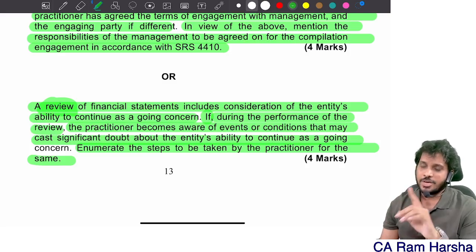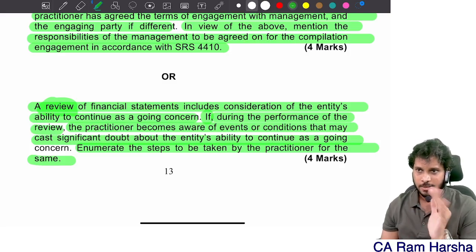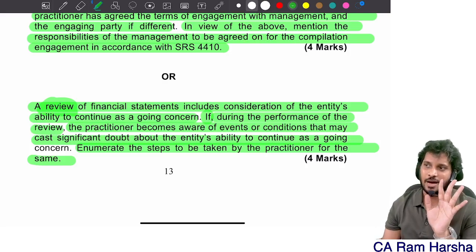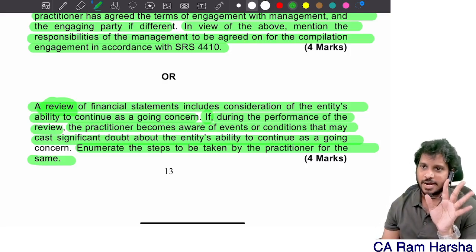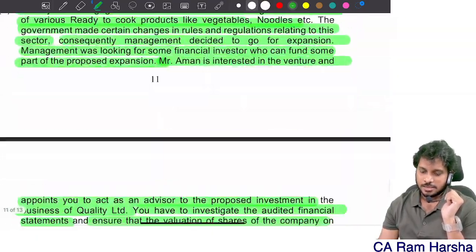Clear? PSU audit question 1 only there. Government company question is there. That is PSU audit question only. In PSU audit only, I think we have that kind of question. We have that kind of question in PSU audit itself. Understood? That's it.